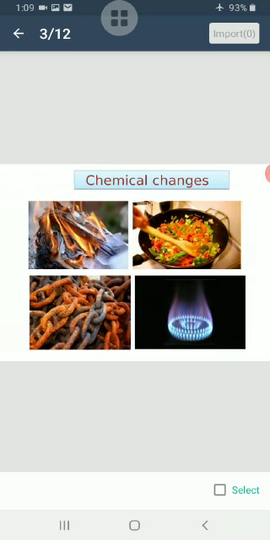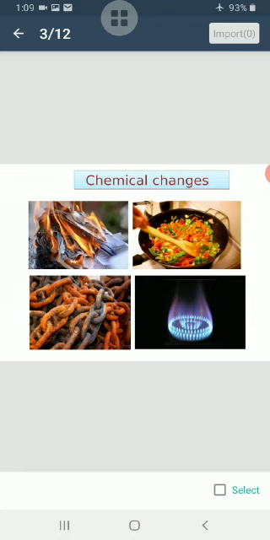A chemical change occurs when two substances react chemically to form new substances with different chemical properties. A chemical change is also known as a chemical reaction. The original substances participating in a chemical reaction are known as the reactants, and the new substance formed is known as the product.